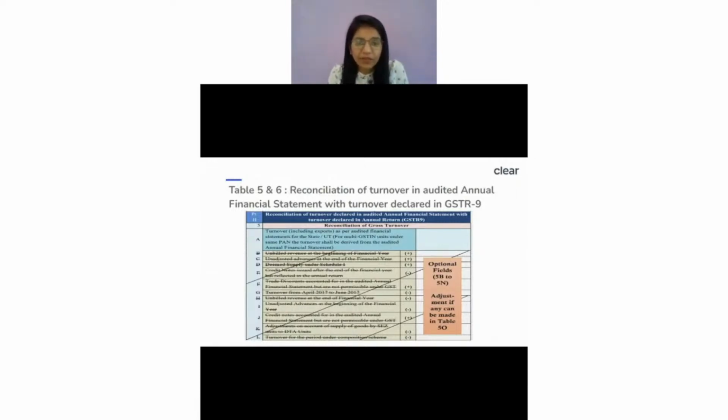Similarly, there can also be opening differences, right? Because there were obviously opening differences, those opening differences you also have to show over here. So these were a few examples of when you actually have a difference between your financial statement and the turnover as per your GSTR-9, and you have to tell the reasons why there is a difference. Now, another important question. We said that the government has already provided some of the reasons. As per 5B, if there is some unbilled revenue at the beginning of the financial year, there also you have to show it over here.